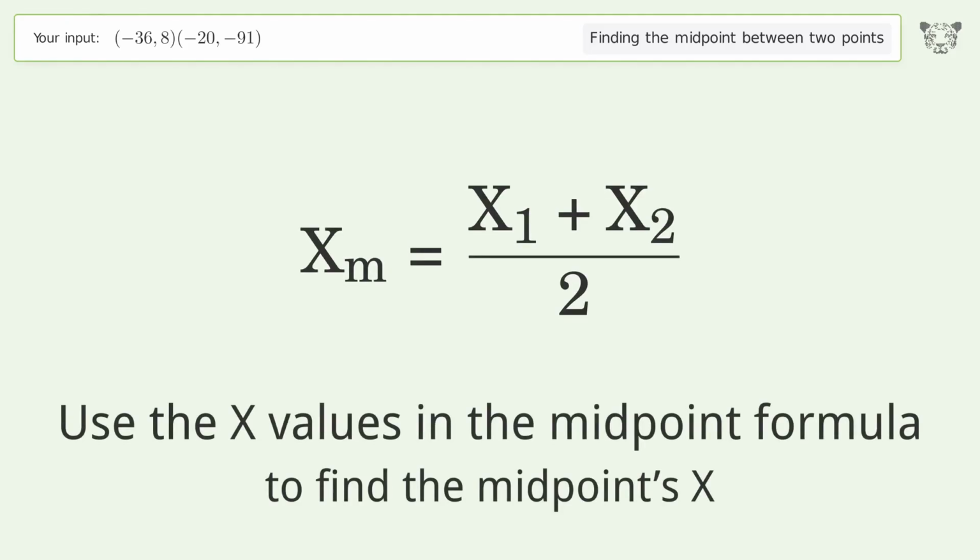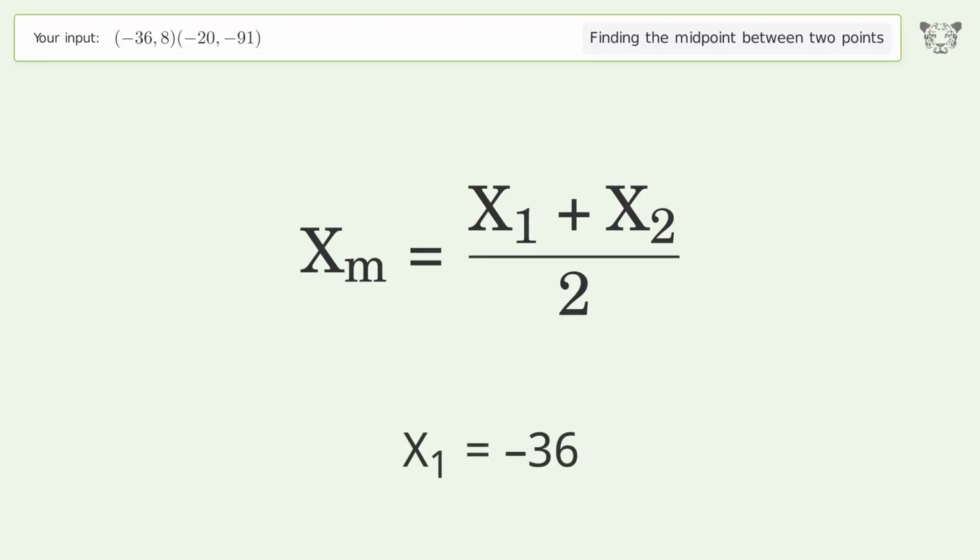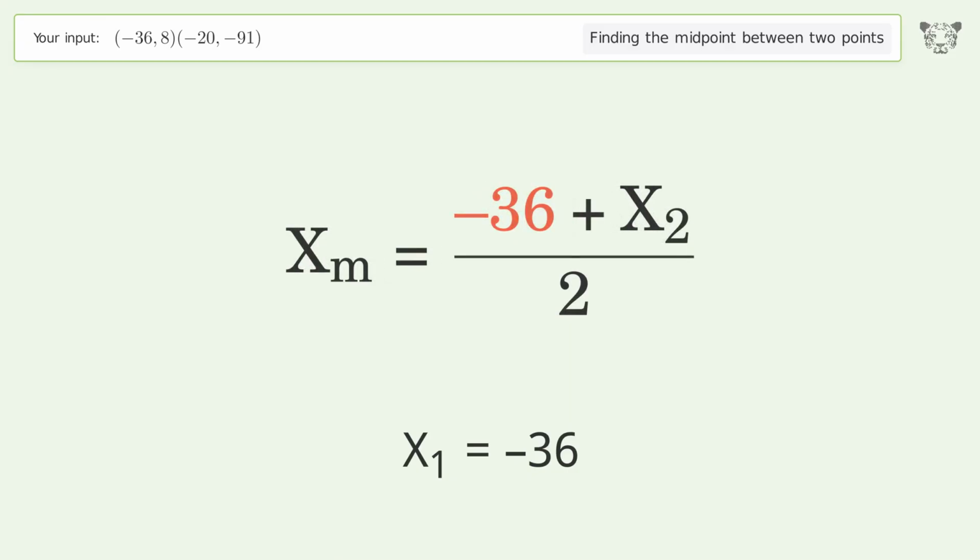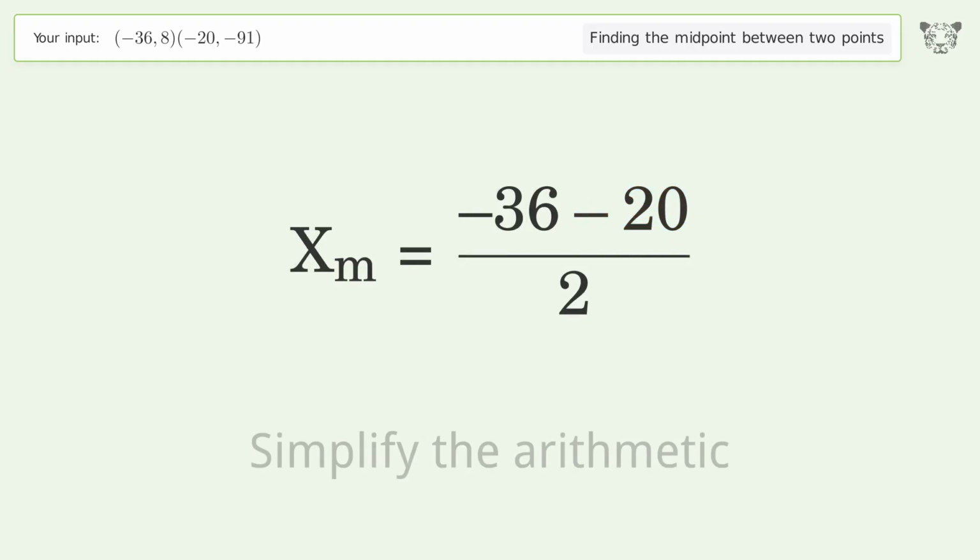Use the x values in the midpoint formula to find the midpoint's x. x1 equals -36. x2 equals -20. Simplify the arithmetic.